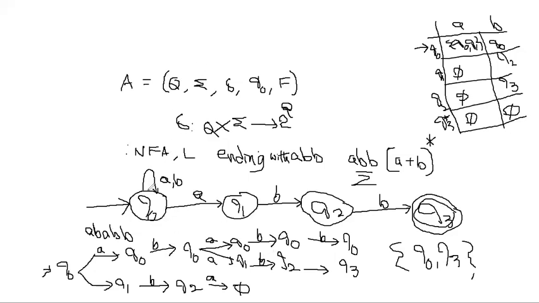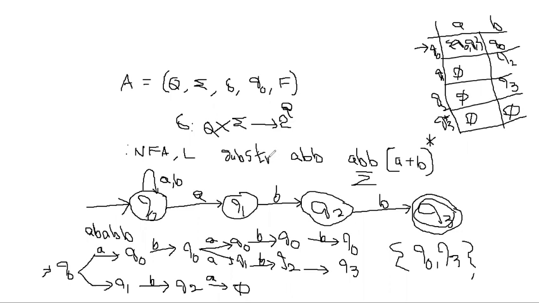Okay. So this is the second example. And the third example is, suppose L contains strings having ABB as a substring. Suppose another question is strings not ending with substring ABB. All the strings are containing ABB as a substring.